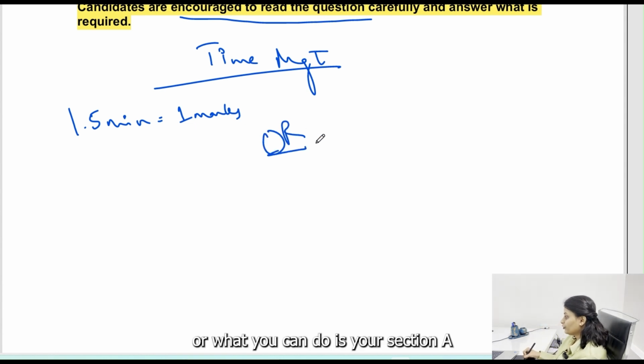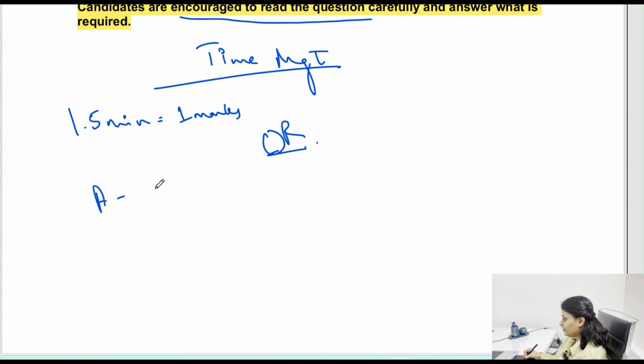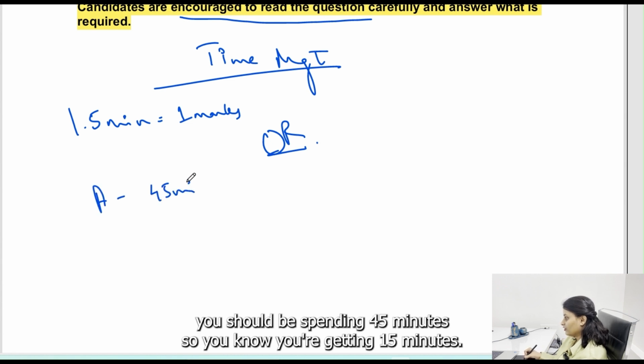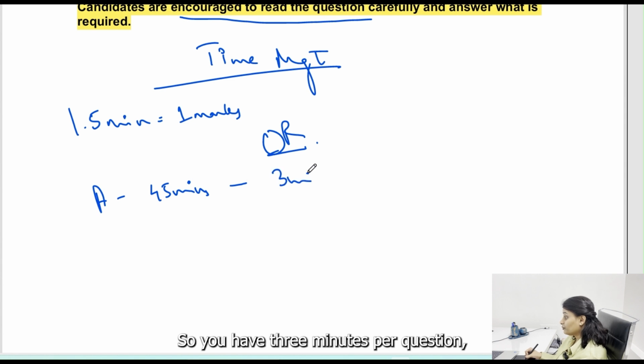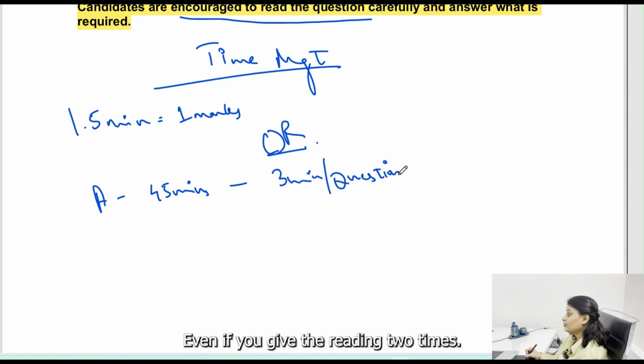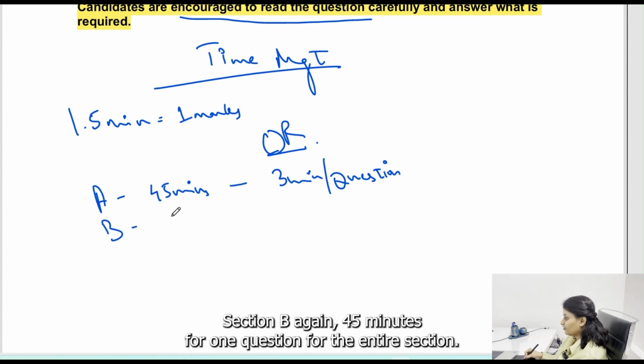Or what you can do is your section A, you should be spending 45 minutes. So you know you're getting 15 minutes. So you have 3 minutes per question, which I think is pretty good enough. Even if you give the reading 2 times, 3 minutes is very good for one question. Section B, again 45 minutes for one question for the entire section.